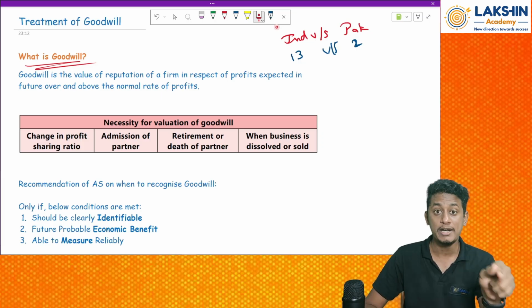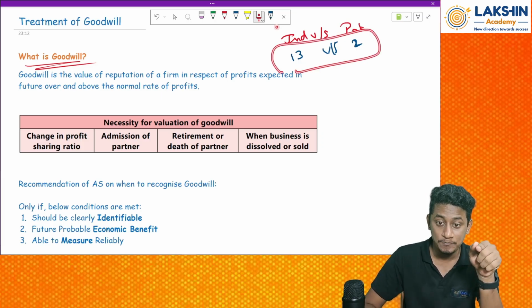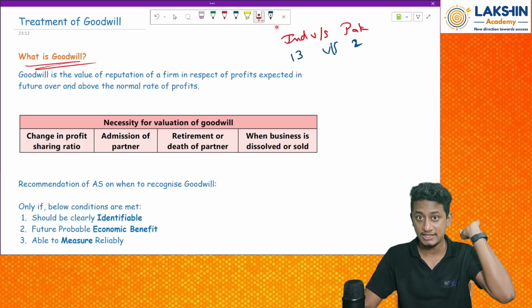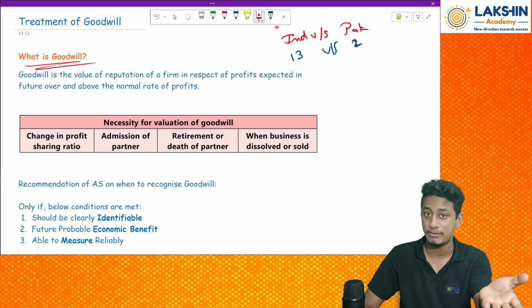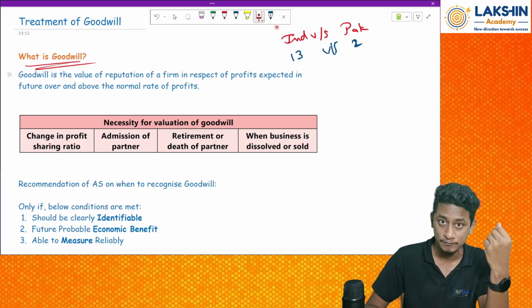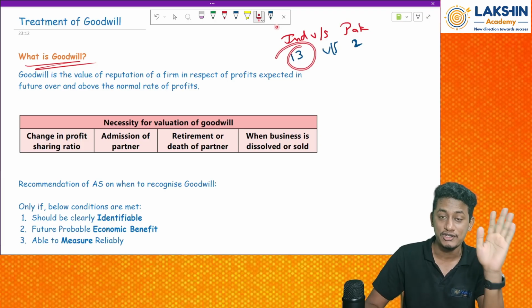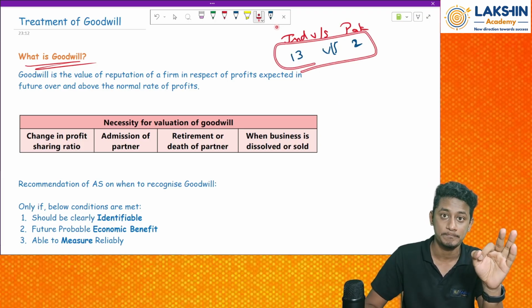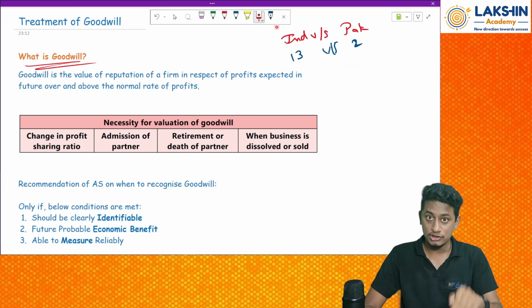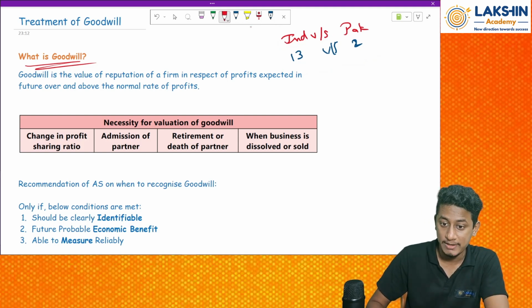This is what prediction is about. We are using the past data, whatever we have, to predict the future, that in future, what might happen. Because the future is unpredictable, that we know, right? Because of that, this will be computed using the past data. Clear? Here also, in goodwill, we will compute goodwill based on past years' profits.